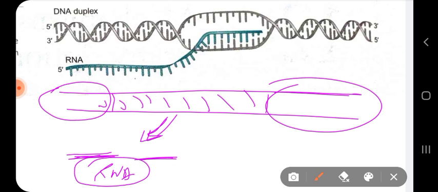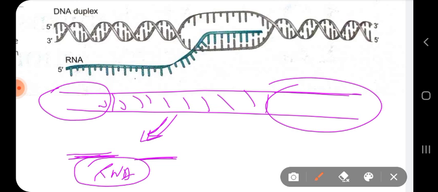If the cell requires that this region be synthesized to form protein, then this region is transcribed rapidly, multiple times by RNA polymerases. Okay, and if it is not required, then there is some regulatory mechanism. You will see it in bacteria. It is called an operon, where the transcription process is temporarily stopped for that particular region.